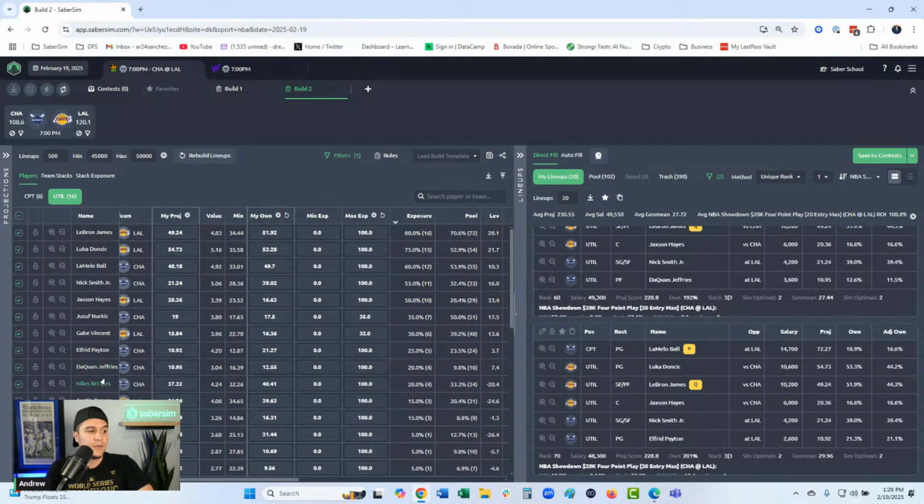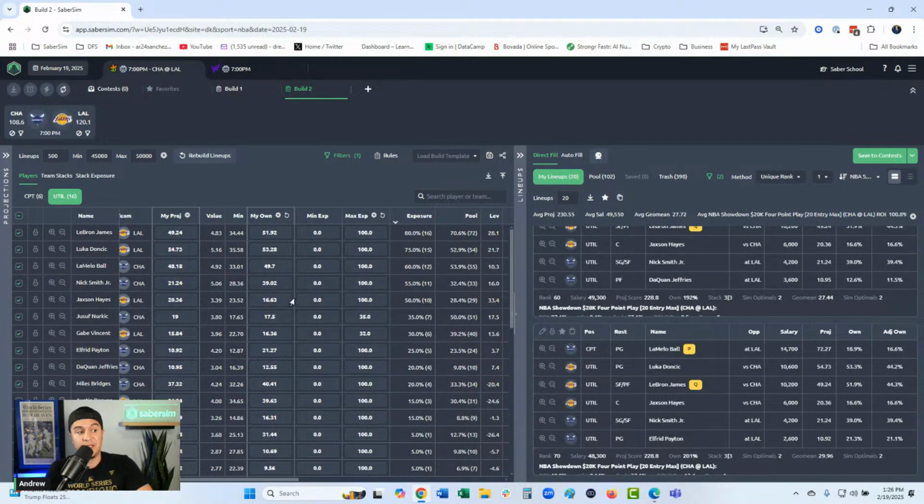So it just seems a little more likely that he gets the minutes he's supposed to get, right? A little less variance in my mind, but this is all personalization, right? I'm making these lineups my own. I am assuming as much risk as I want to take here, and then going from there.